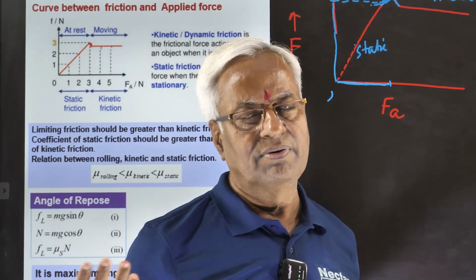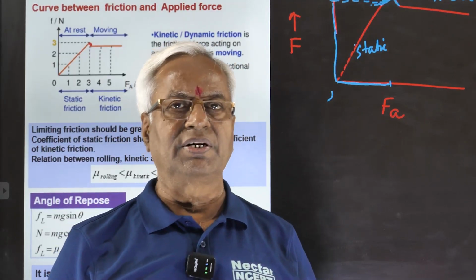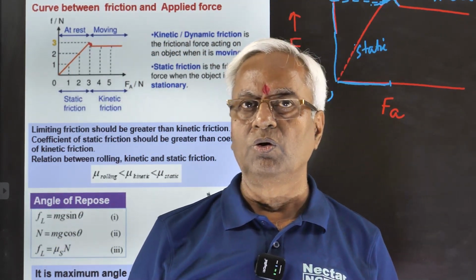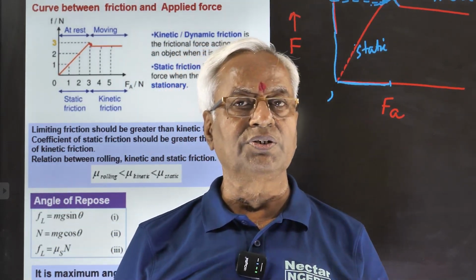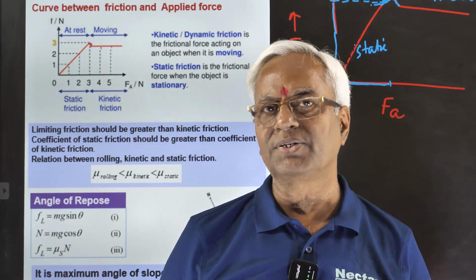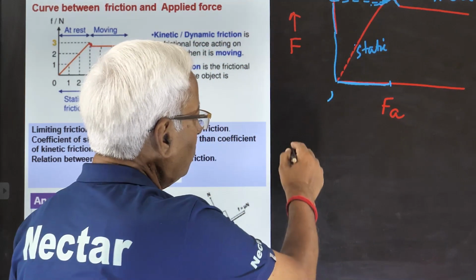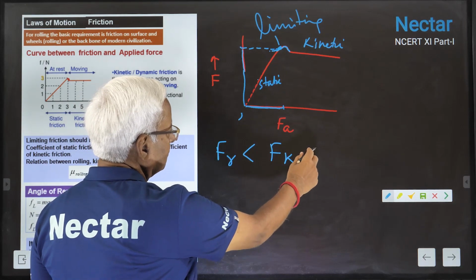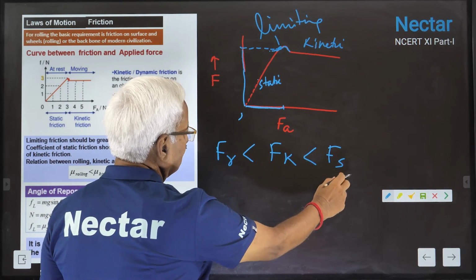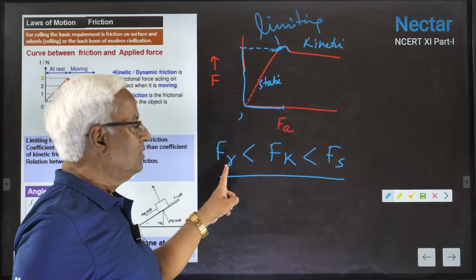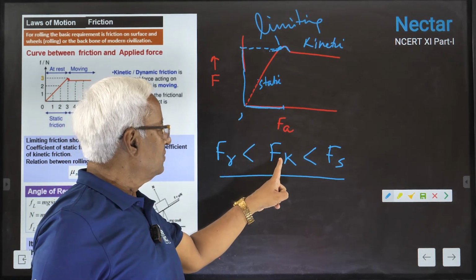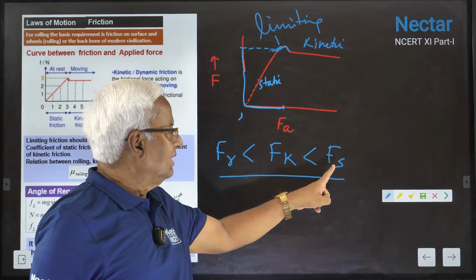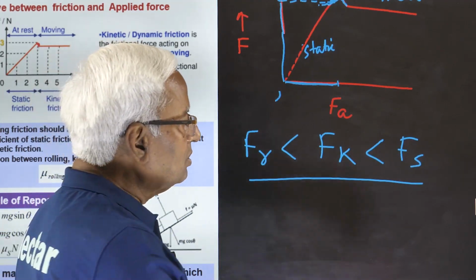Similarly, in higher advanced chapters we study about rolling friction also. You come across now 3 terms: static, kinetic, rolling. Rolling friction is minimum. This is rolling, this is kinetic, and here it is maximum static.